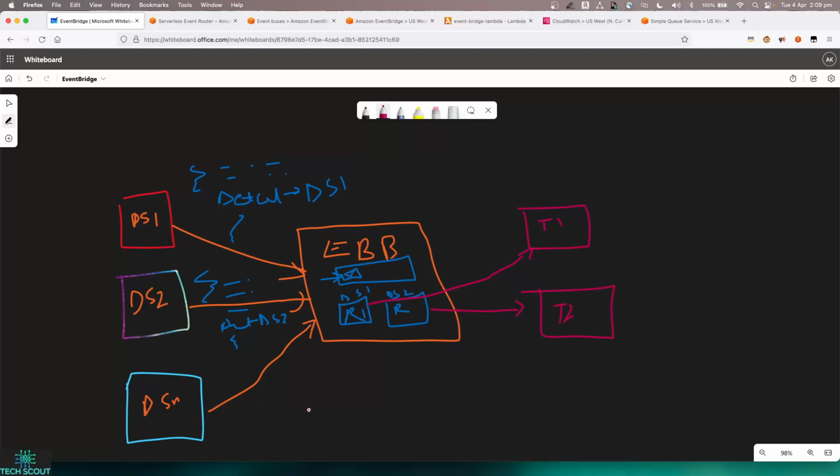So tomorrow, let's say you want to onboard a new data source. Let's take DSY. You basically just add a new rule, the rule for DSY, and then you define your target, and that will be the target for your rule. So if you look at the implementation, my only change required to onboard a new data source will be an additional rule. That's it. And the data source starts to pump in the messages, and then our rule just does the magic from there. So as I said, it's a very powerful tool.